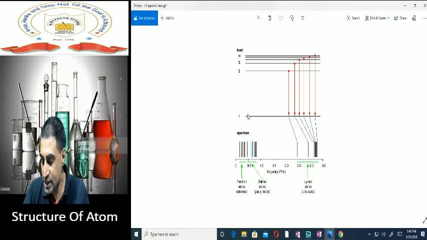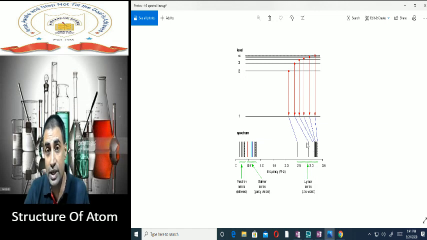Now in this case, electrons are moving back to the first shell. That means we are talking about the Lyman series. When the electron is coming from the second to the first, it will impart a line. When it is coming from third to first, another line. When it is coming back from fourth to first, another line.